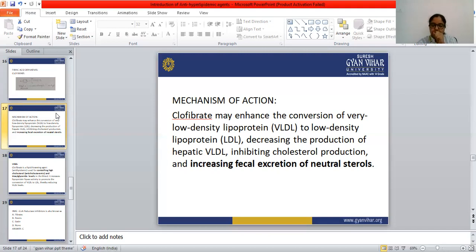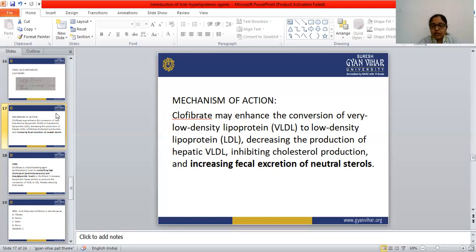Okay, this fibrate activates a protein, and that protein's name is peroxisome proliferator activator receptor alpha, that is known as PPAR alpha. This PPAR alpha activates the enzyme lipoprotein lipase.